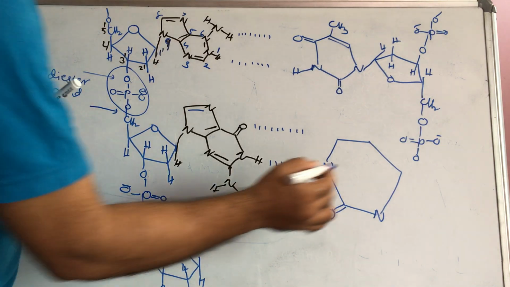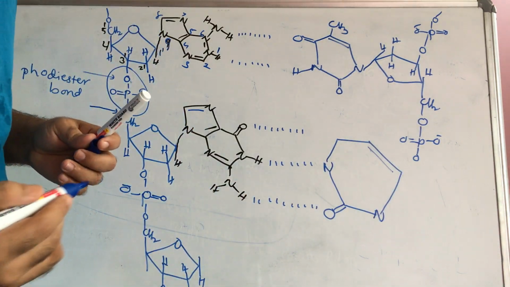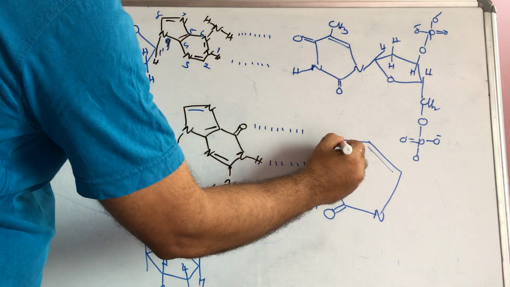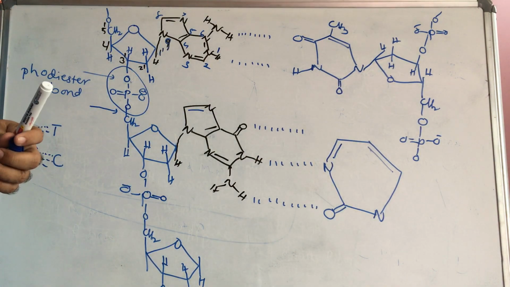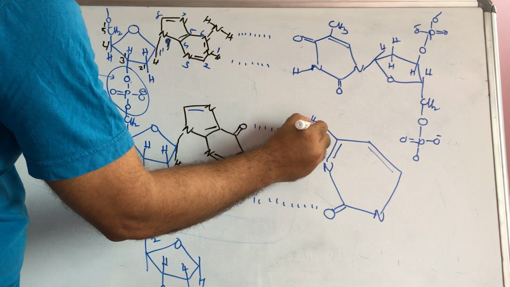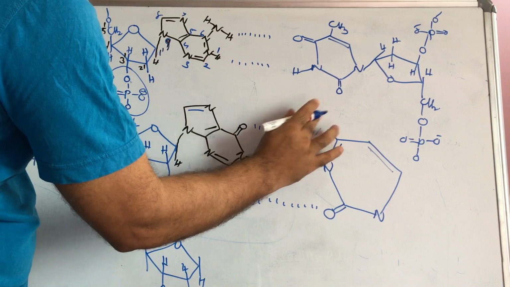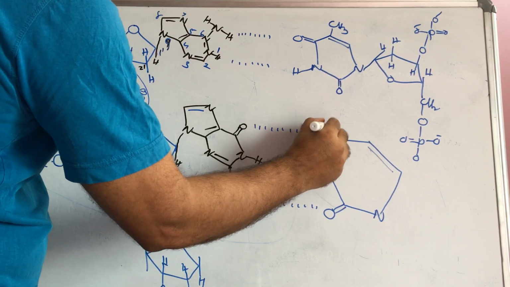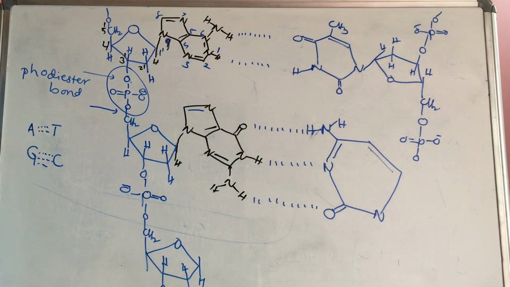Next here a double bond, next here also a double bond. Then here will be the NH2. Okay, so this is bonded here.